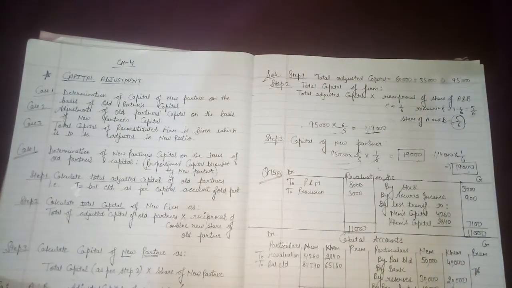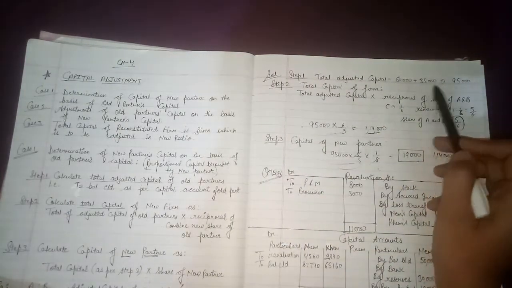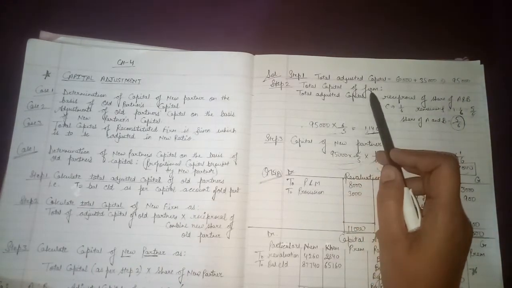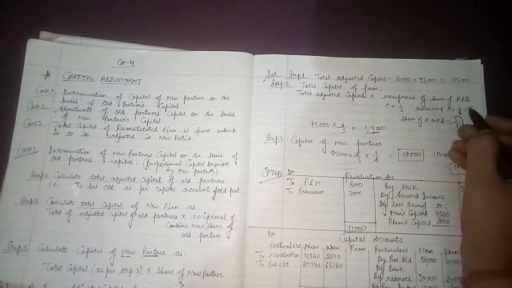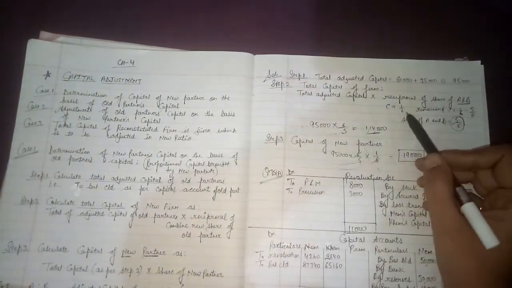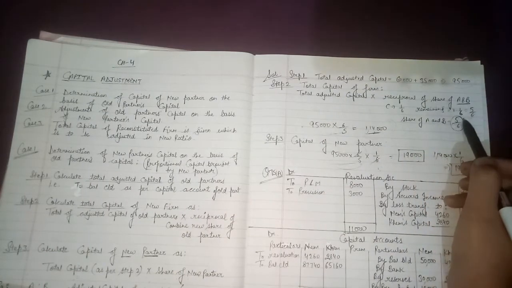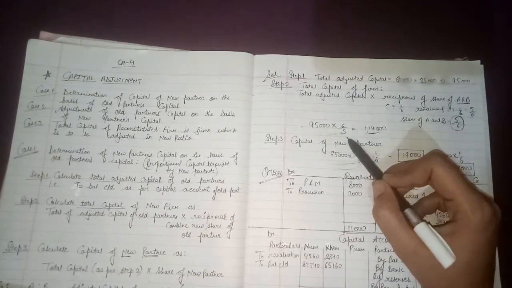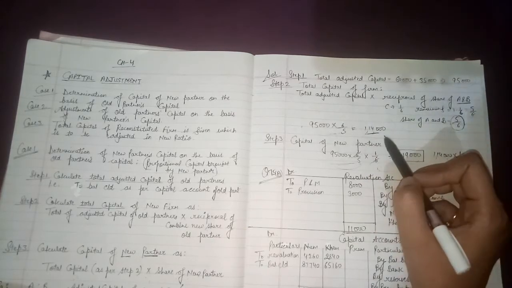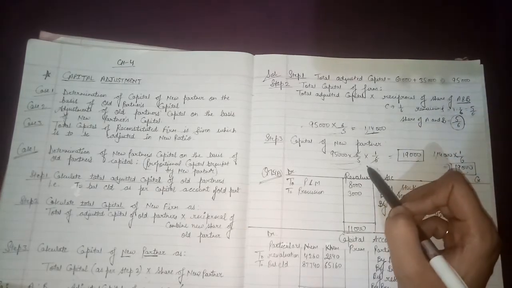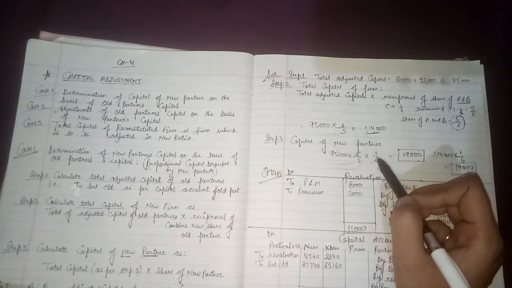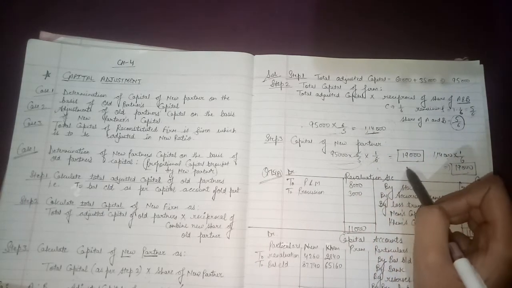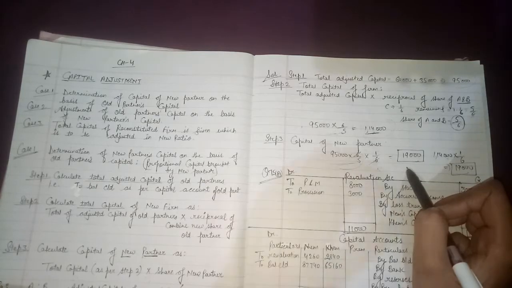So how will you calculate the new partner's capital? Total of balance carried down of A and B, then total capital of the firm. How will we calculate the total capital of the firm? Total adjusted capital into the reciprocal share of A and B. The share of A and B is 1 minus 1/6, which is 5/6, so the reciprocal is 6/5. Leave this step here. Instead of doing the calculation over here, you can do it directly here because it saves your time. 95,000 into 6/5, then the new partner's capital into 1/6, that is 19,000. Clear?